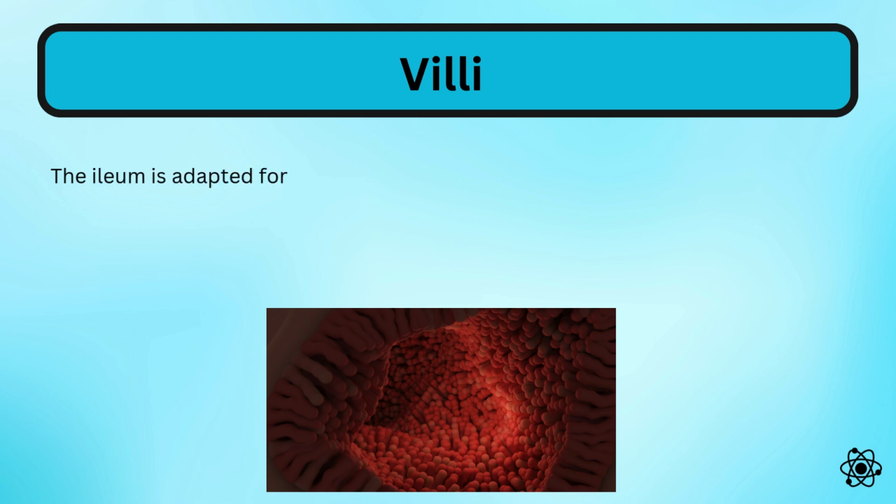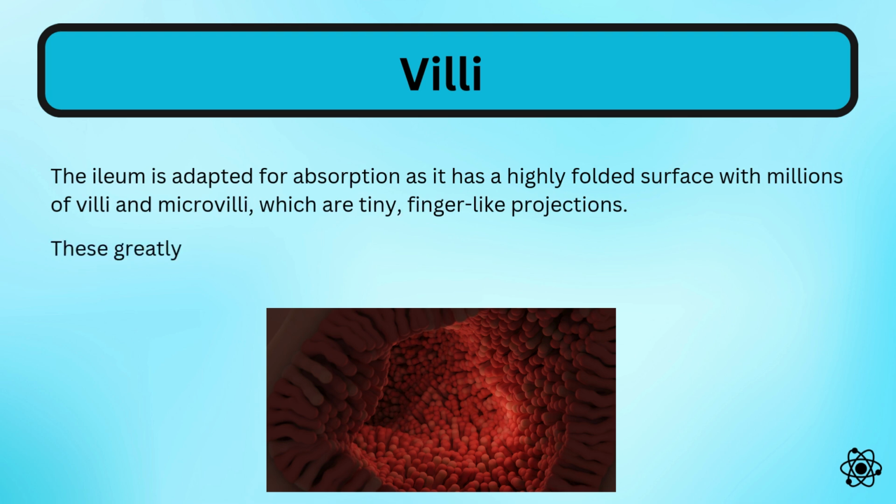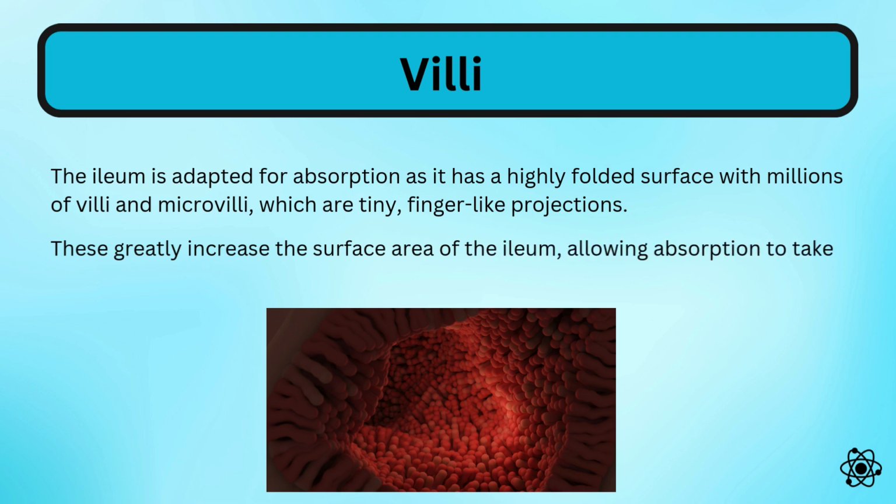The ileum is adapted for absorption as it has a very highly folded surface with millions of villi and microvilli, which are tiny finger-like projections. This greatly increases the surface area of the ileum, allowing absorption to take place faster and more efficiently.